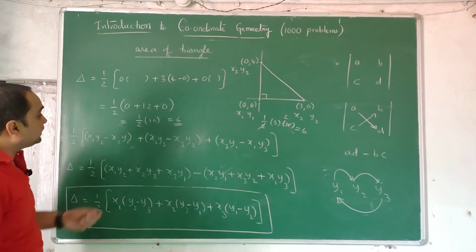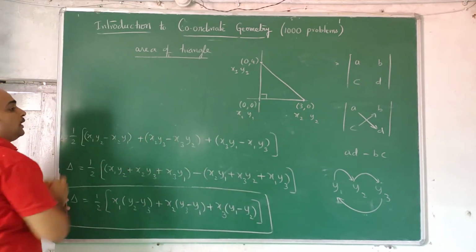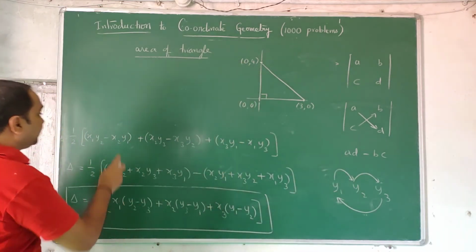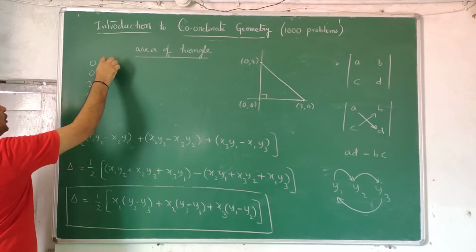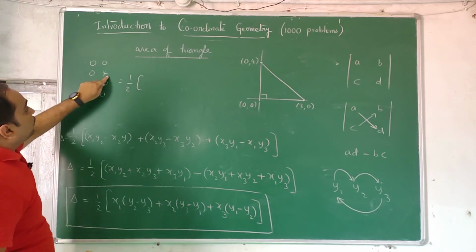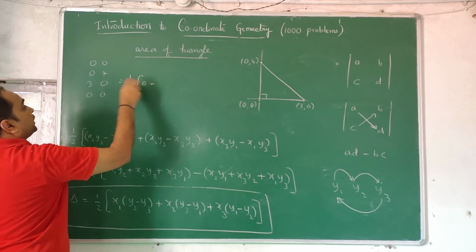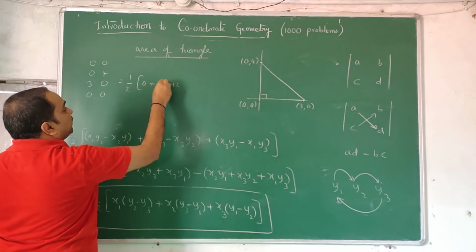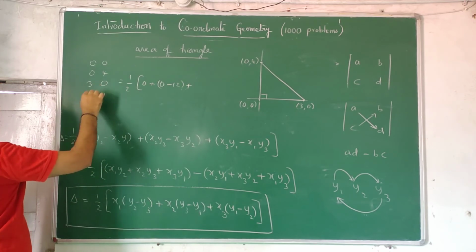Even you can do it like this or any other form, and the answer comes the same. Let us write the 3 coordinates. No need to worry which is x1 y1, which is x2 y2. Blindly we will do it in the first method. 0 0, 0 4, 3 0, 0 0. You have to repeat the first again. Half into, coming down, 4 0 4s are 4, 0 0 0 0. So the first part is 0 plus next AD minus BC, 0 minus 12, plus AD minus BC, 0.